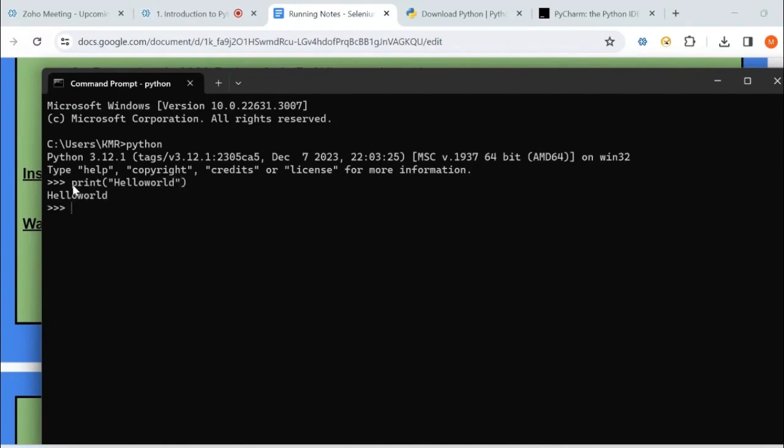Yes, it has printed that statement. I want to print the sum of two values, 50 plus 40, which is 90. It has printed the associated value.